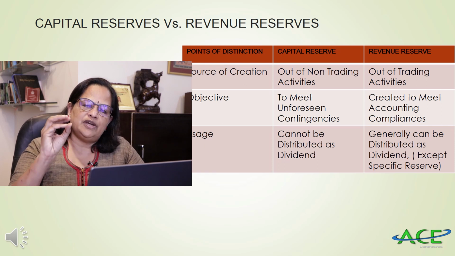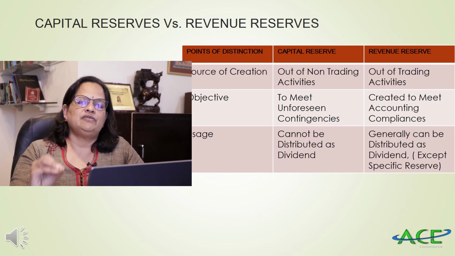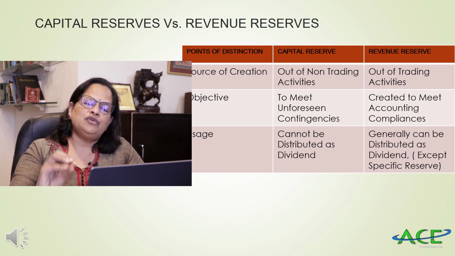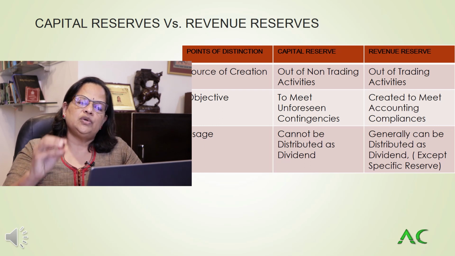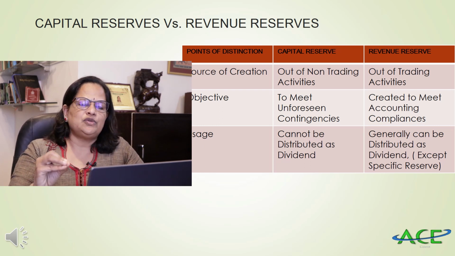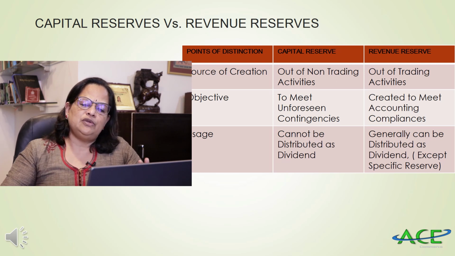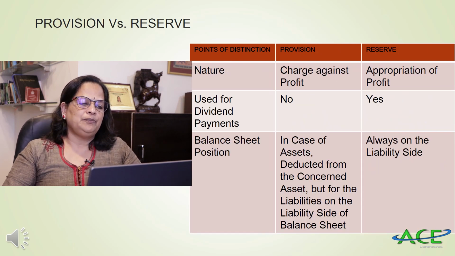Specific reserve meaning if you are creating dividend equalization reserve, that reserve can be utilized only for equalizing the dividend rate. So, if any specific reserve is there, it cannot be distributed as dividend, whereas all other revenue reserves can be distributed as dividend.